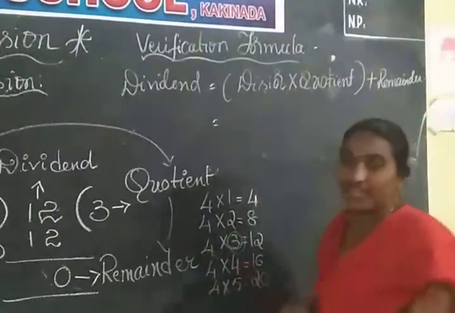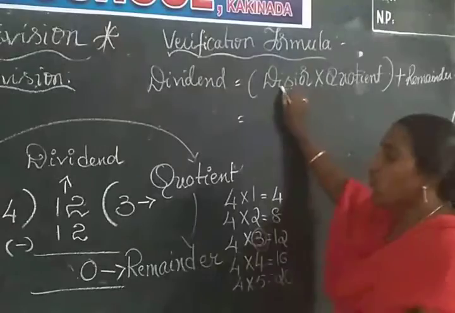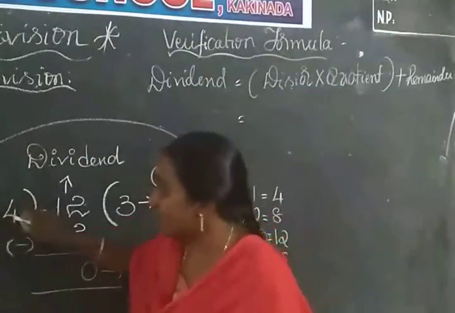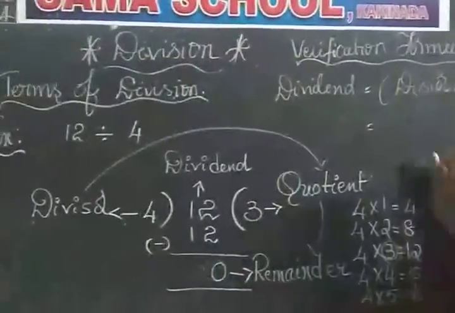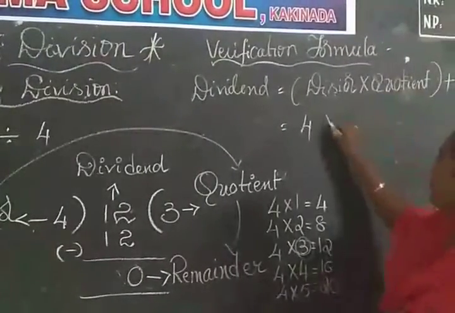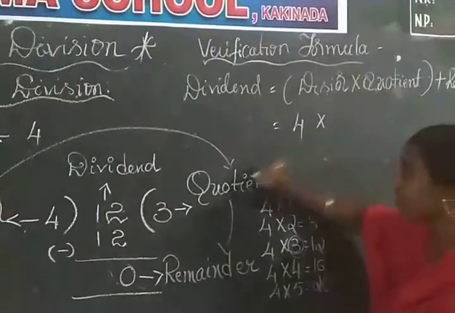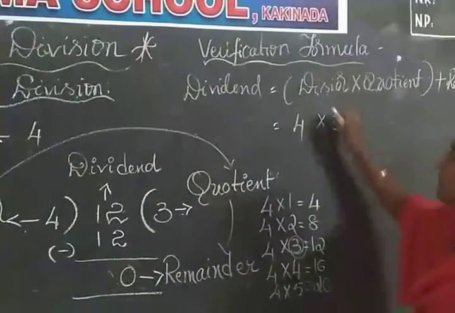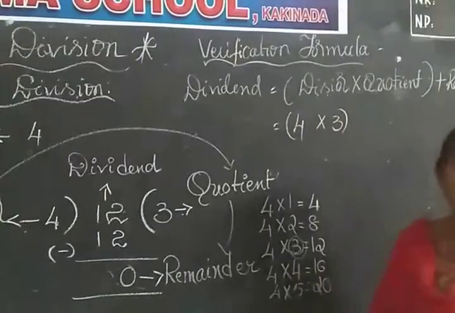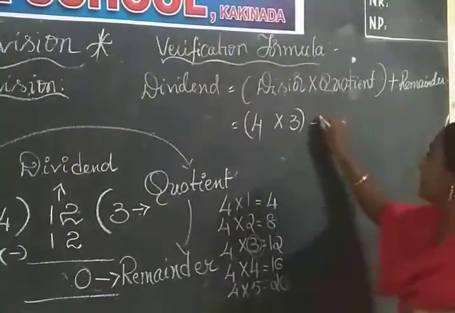Let us check the answer, whether we did it in the correct way or not. Divisor. What is the divisor here? Here the divisor is 4. Into quotient. What is the quotient we got in the sum? 3. We put a bracket between the divisor and quotient, and after that what symbol do we have?